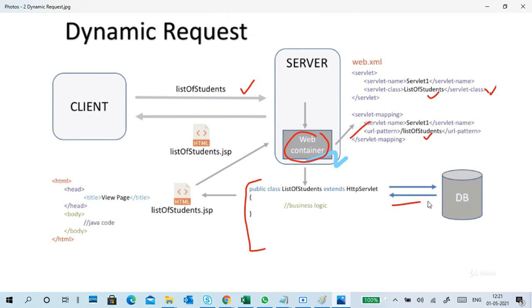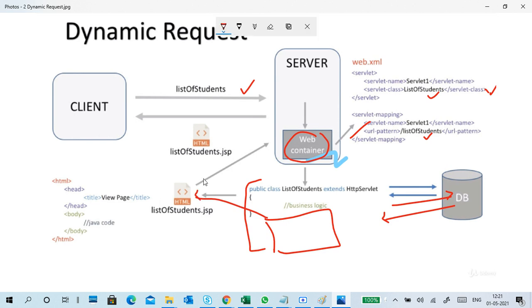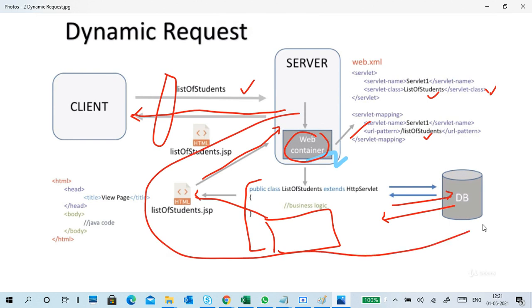According to it, it will contact the database, take the data, put it in a page, or create a page like this, and send the page to the web server only. The web server sends this as a response. HTTP request, HTTP response. This is what we are seeing here. But what is happening behind it? So many things.